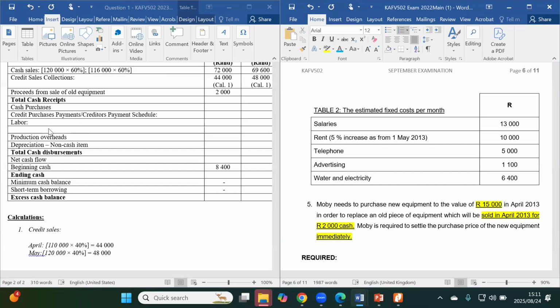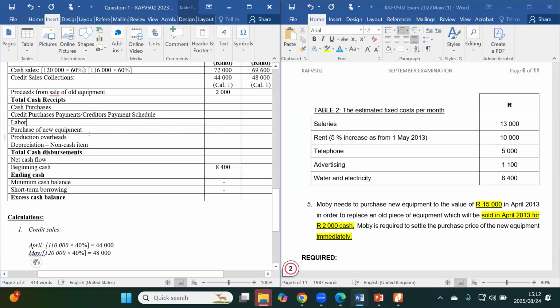So I'm going to indicate under cash disbursements. Obviously labor will be there and other things that I'm going to add, but clearly this one will be a purchase of new equipment. It's not under credit sales. The credit sales schedule will be done separately, so I don't have to worry. This one is an independent line item in the cash budget.